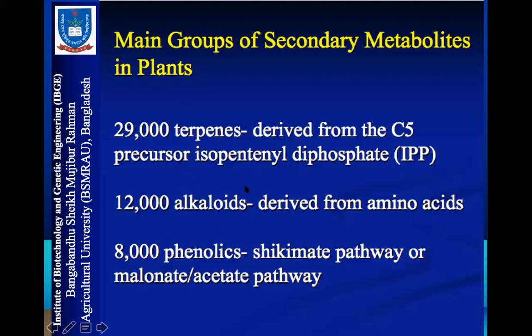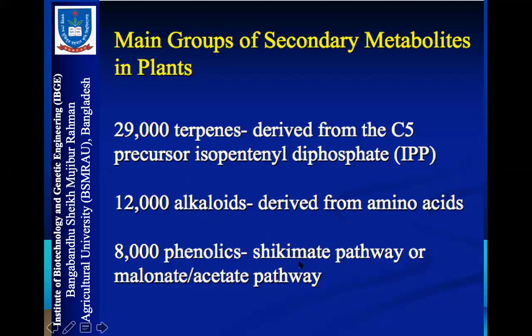And we already discussed the alkaloids, which are mostly derived from the amino acids, around 12,000, but now maybe 15,000 or like that. And the other groups, that means terpenes, alkaloids, and other groups, phenolics. Phenolics, another classical group of secondary metabolites, biosynthesized through the shikimate pathway, shikimic acid.